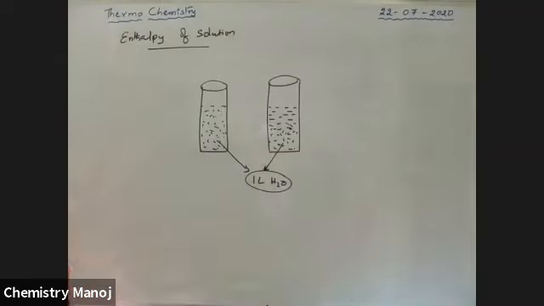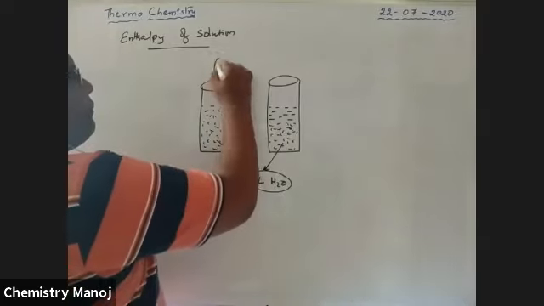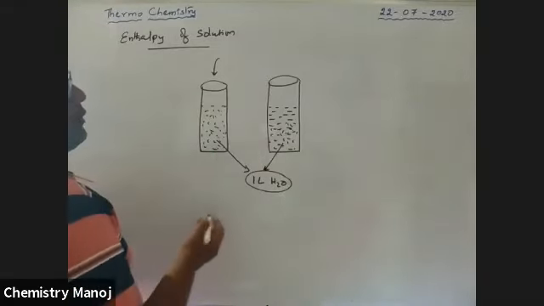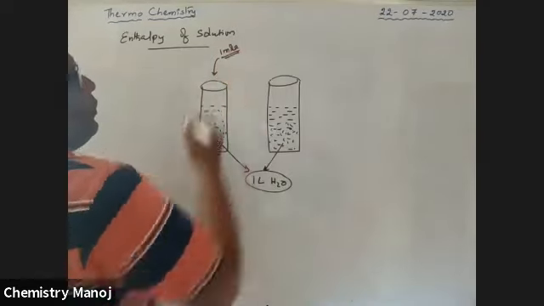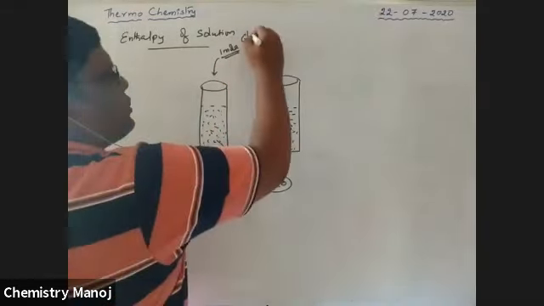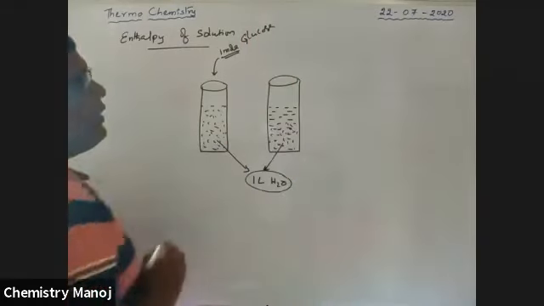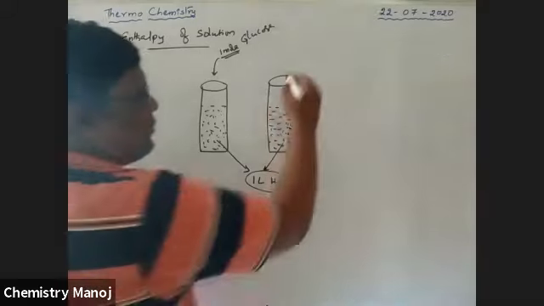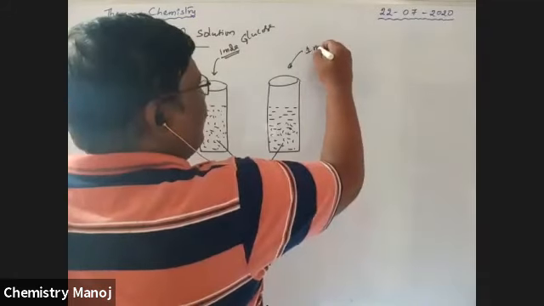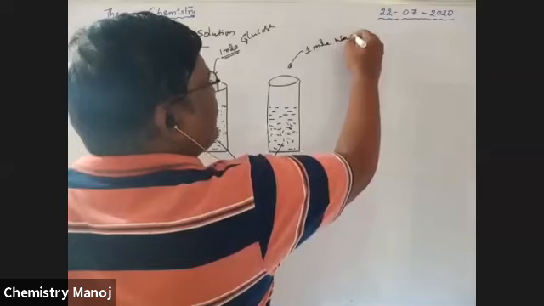In this beaker or glass, 1 mole of glucose is added. In this beaker, 1 mole of NaOH is added.